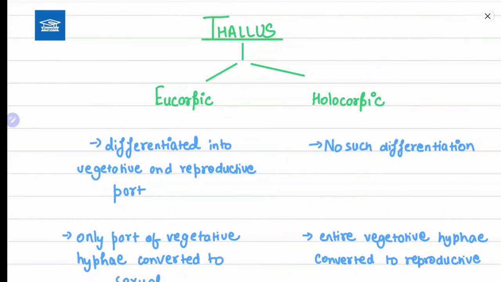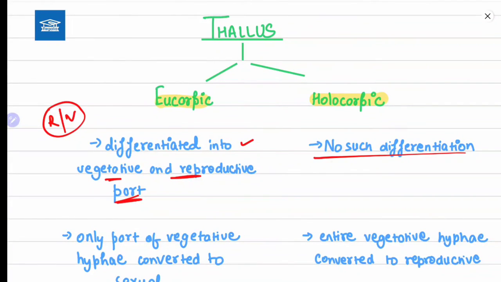Now we'll see thalli. Thalli is of two types. First is the eucarpic and second is the holocarpic. In the eucarpic thalli, it is differentiated into vegetative and reproductive part. But in the holocarpic, there is no such differentiation.